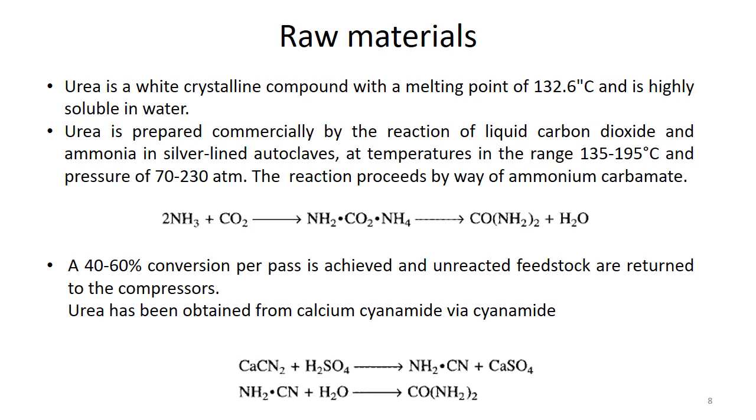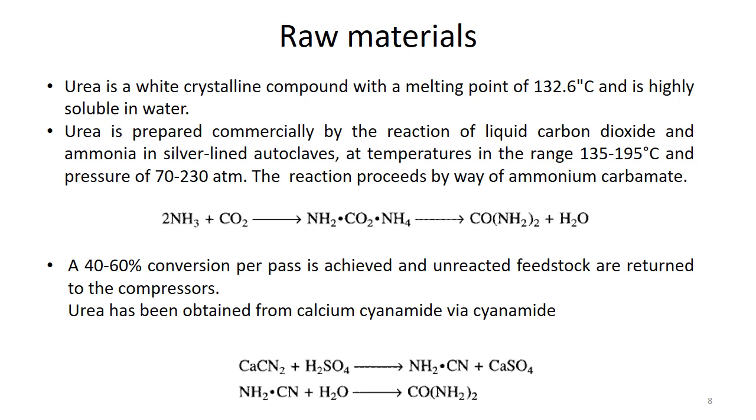But for a process carried out industrially or commercially, we have to make sure we have commercially available starting materials, or that we can synthesize the starting material or buy it at a cheap price, which makes the process beneficial. Urea is a white crystalline compound with a melting point of almost 132.6 degrees Celsius, and it is highly soluble in water.